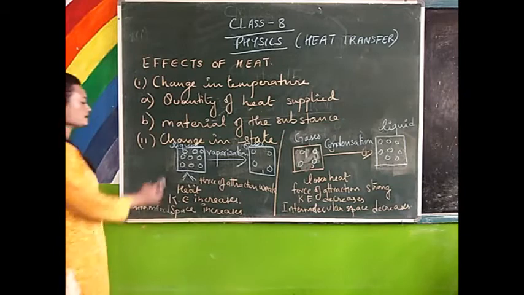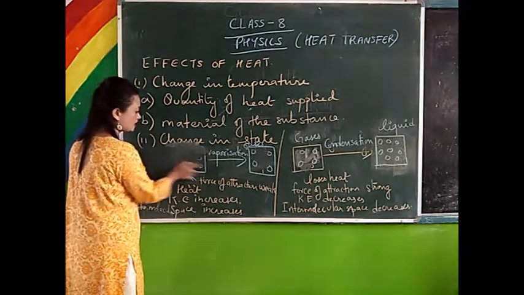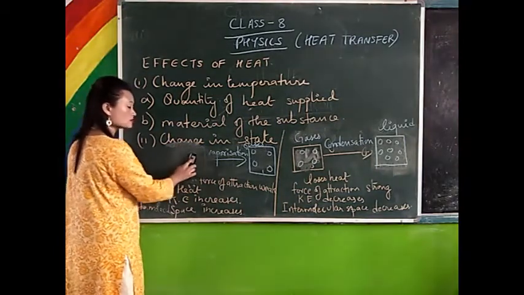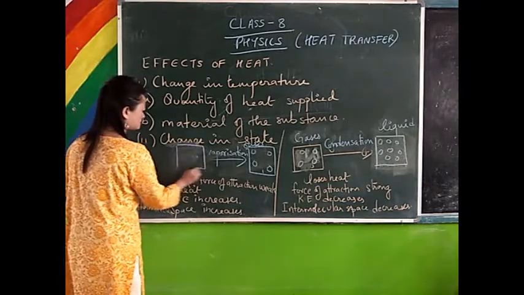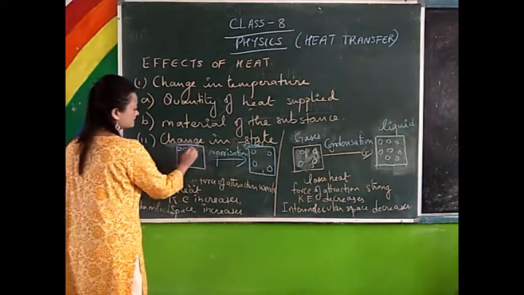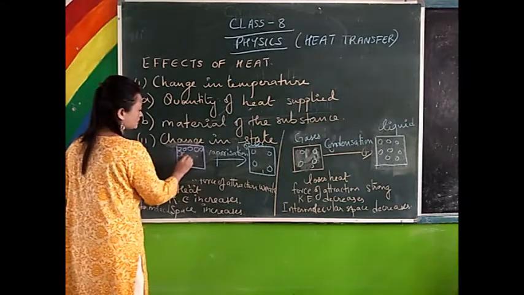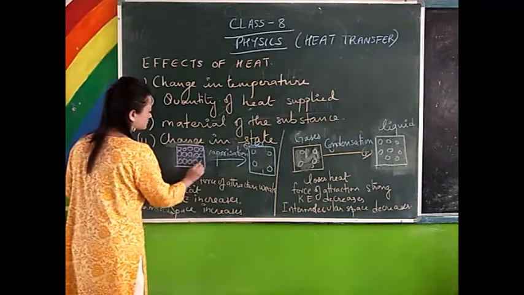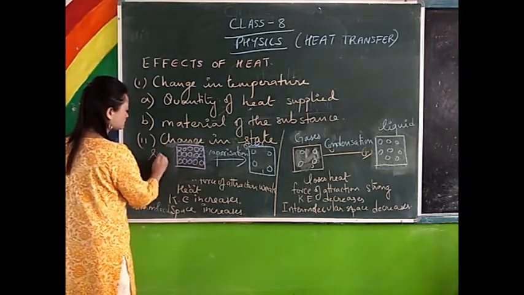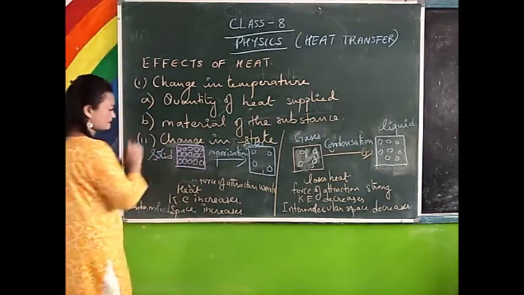Now, another one, there is a change of state from solid directly to gases. Sometimes the solid particles, when they get a lot of heat, instead of converting into liquid, they directly change to gases.